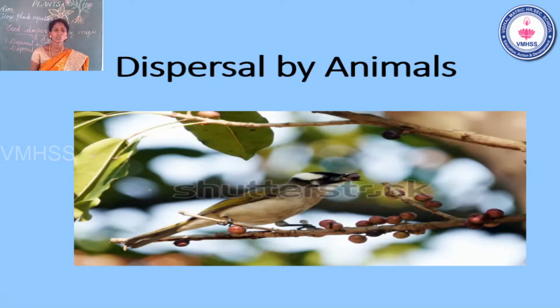The insects also spread the seeds from one place to another place. Have you seen a honeybee? A honeybee sits in the flower, and then the pollen grains are transferred from one flower to another flower. So, the second method is dispersal by animals. The birds spread seeds from one place to another place.